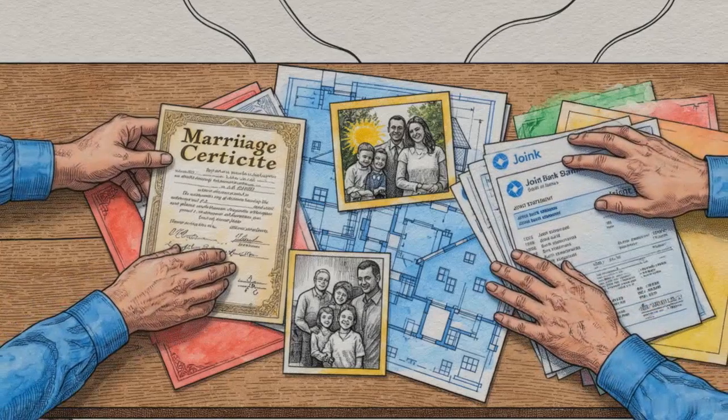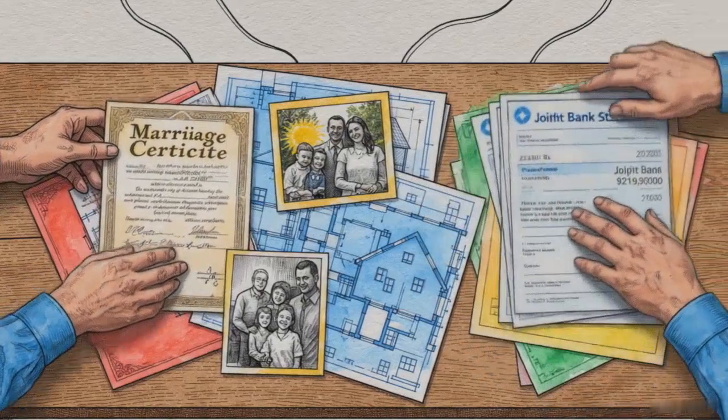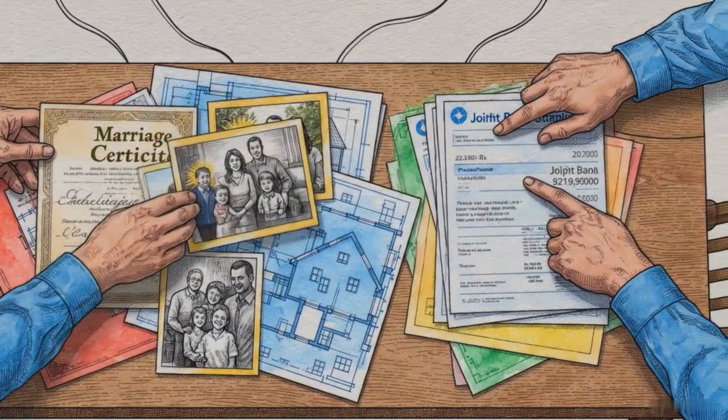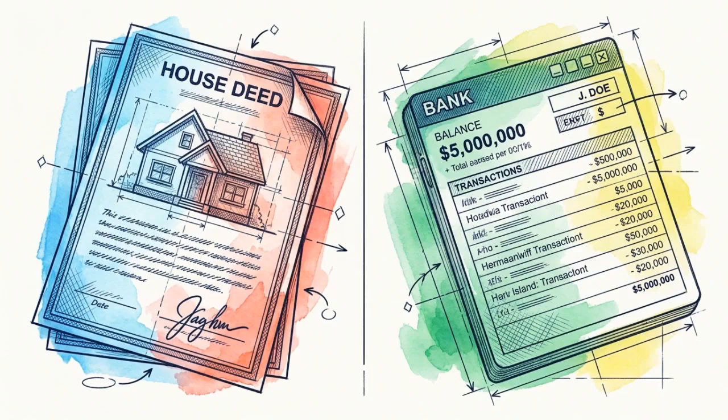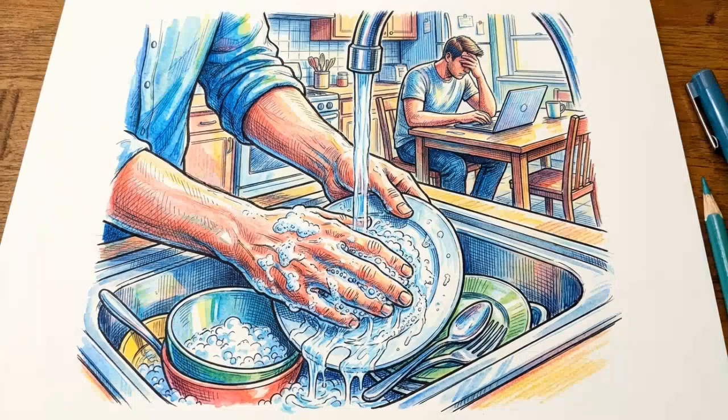Dividing a shared financial life requires untangling an interconnected history. Strict property law is insufficient for this task. It looks only at whose name is on the deed or the bank account, ignoring domestic labor, career sacrifices, and the actual economic reality of a household.